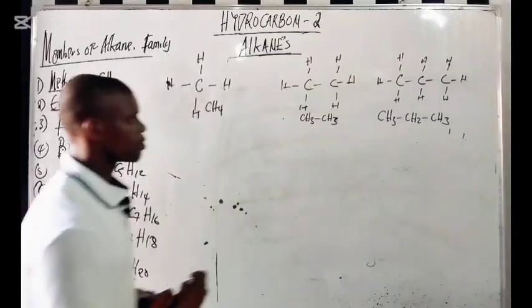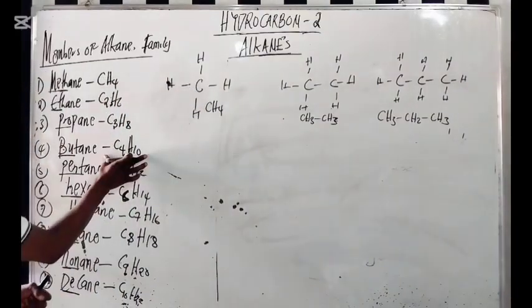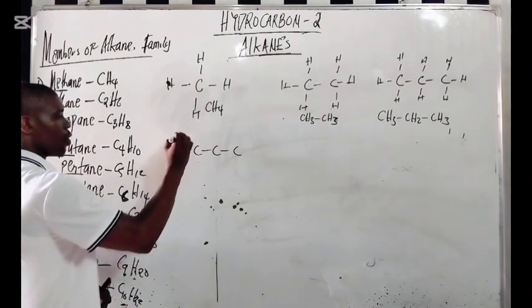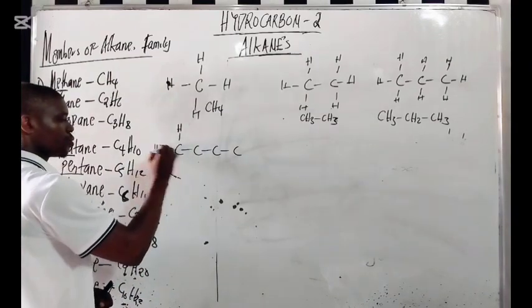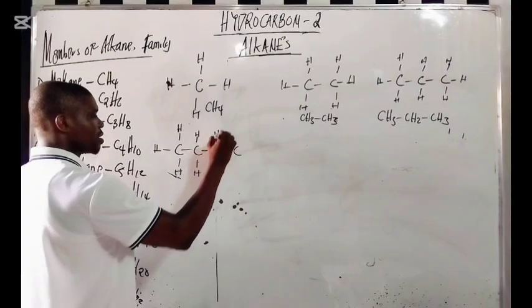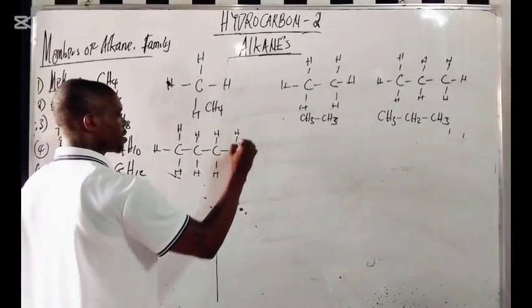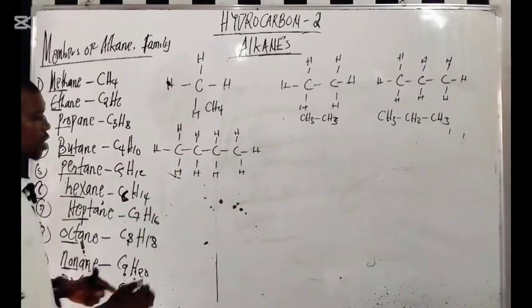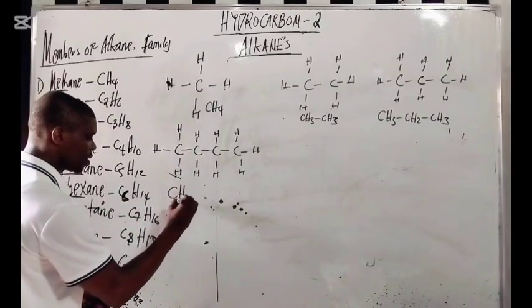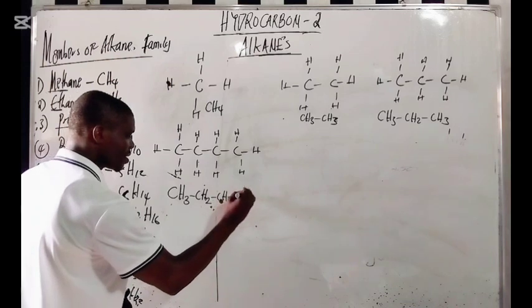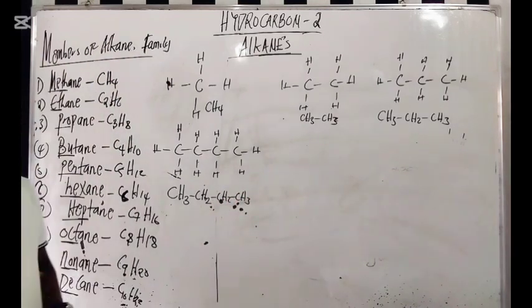Now let's look at this one here. 4 carbon atoms. 1, 2, 3, 4. Right? 1, 2, 3, 4, 5, 6, 7, 8, 9, and 10. If you check it very well, it's also CH3, CH2, CH2, and CH3. That is it.